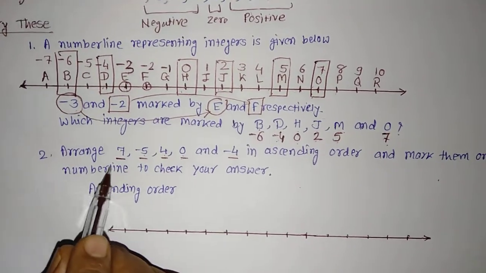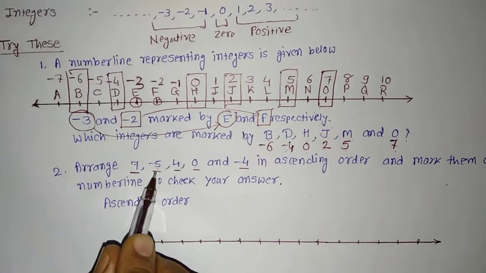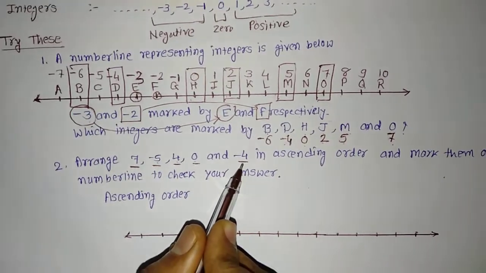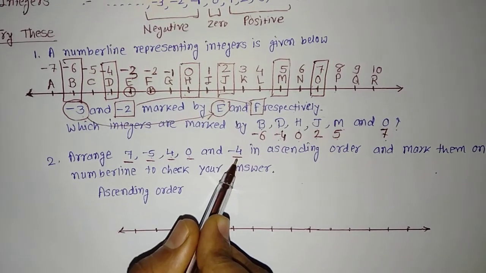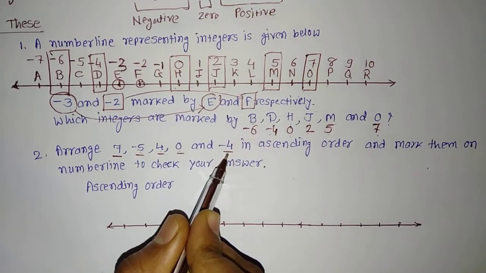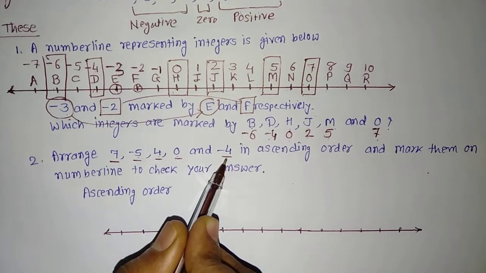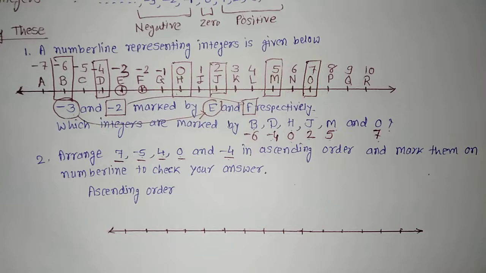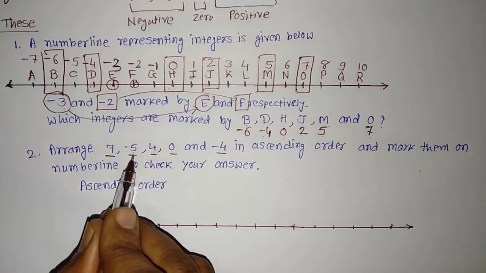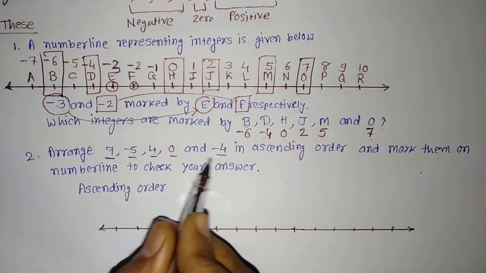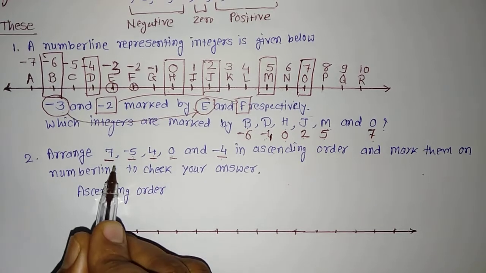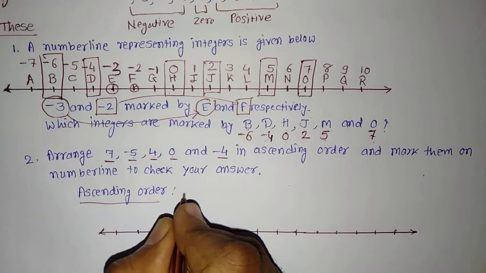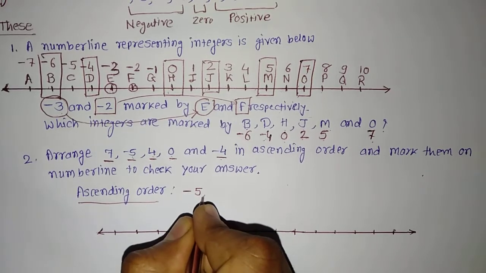You can see the numbers are given: 7, minus 5, 4, 0, minus 4. We know that as we are moving from lower to higher, the numbers which are negative with the higher digit are considered as smaller numbers. You can see this minus 5 is the smallest number among all these. So I'll write it in ascending order. First of all, the first number will be minus 5.